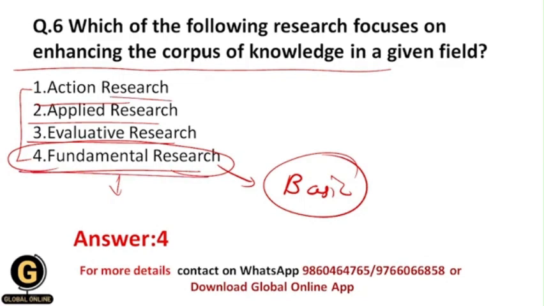As we know, in action research and applied research, in both we solve immediate problems, but the ways of doing that are different. The aims of both researches are the same, but the ways of doing them are different. And within evaluative research we evaluate the causes. Evaluation means how a small amount causes an effect, or how a larger amount causes an effect, like that. This is evaluative research. That's why the correct answer here is 4.